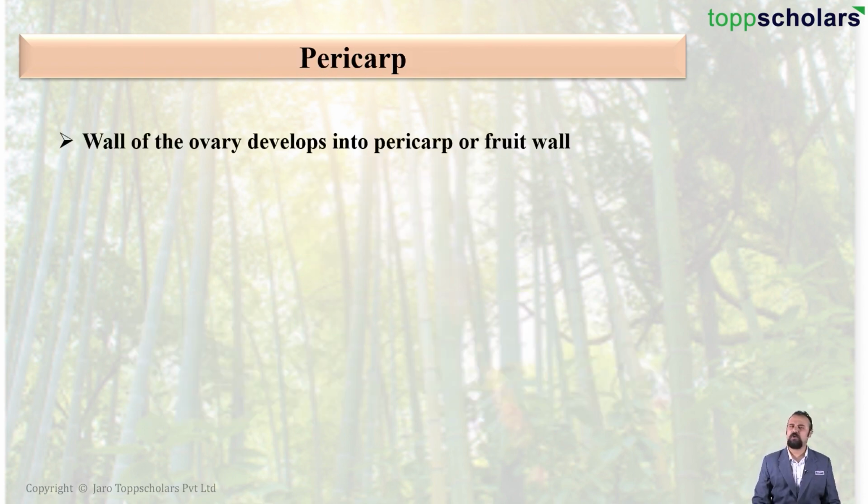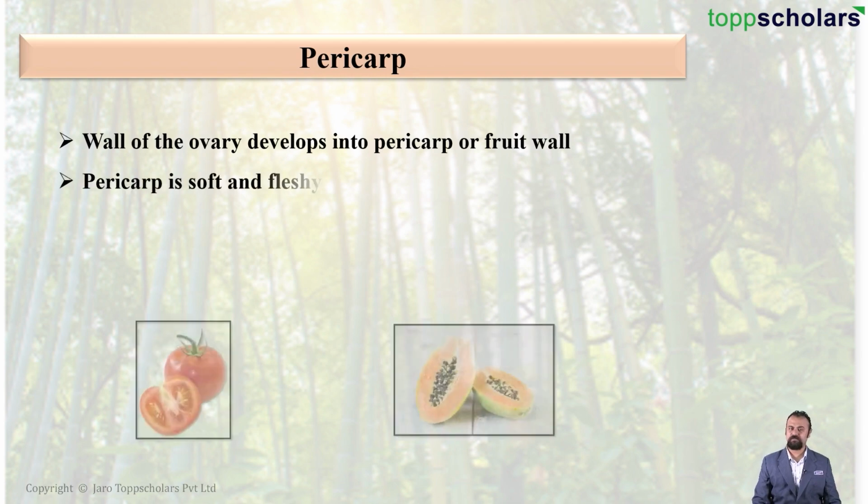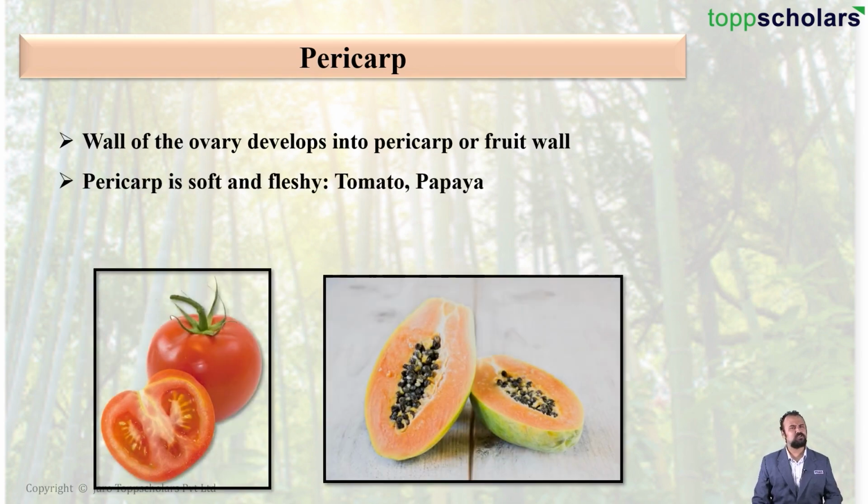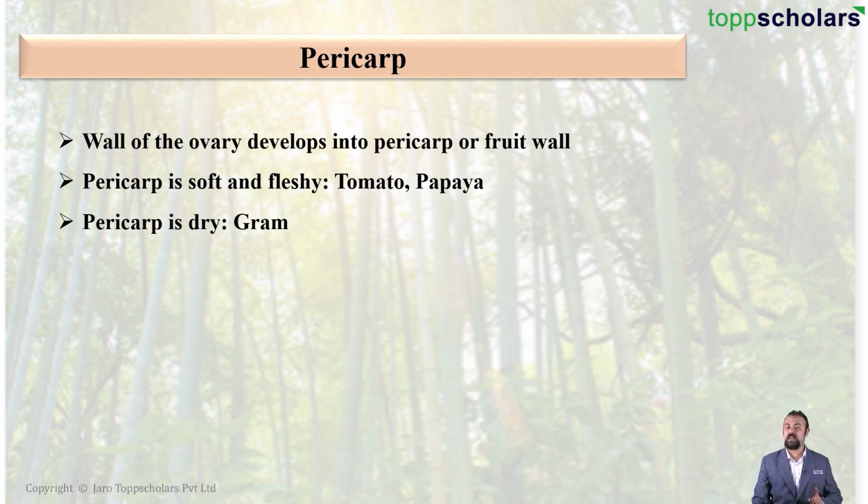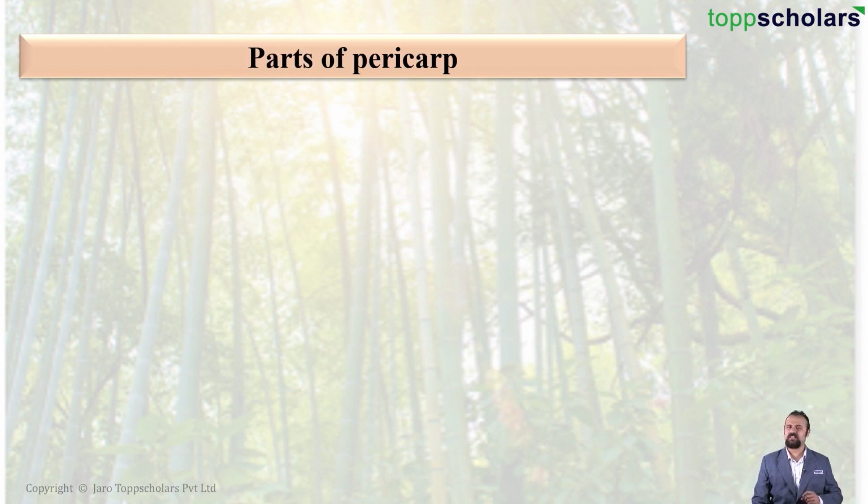Let us first talk about the pericarp. Students, the pericarp can be called as the wall of the ovary. This wall develops into the fruit wall, or we can just call it the pericarp. The pericarp is soft and fleshy in fruits like tomato and papaya, whereas the pericarp is dry and hard in case of gram.